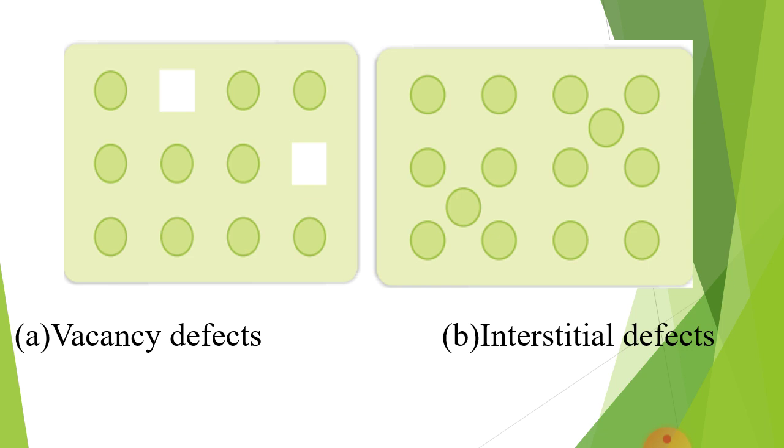One more thing you have to know: in vacancy defect, as the atom is missing, density decreases. But in interstitial defect, atoms are inserted into the voids. That's why mass increases and hence density increases. In vacancy defect, density always decreases, but in interstitial defect, density always increases.